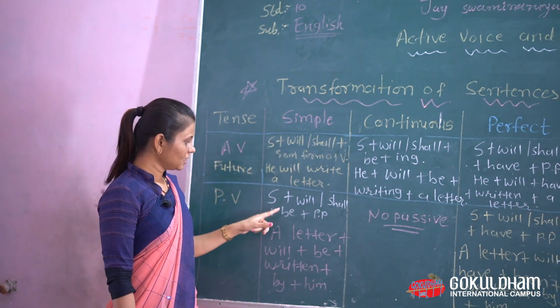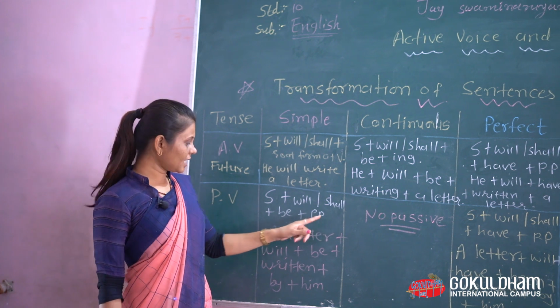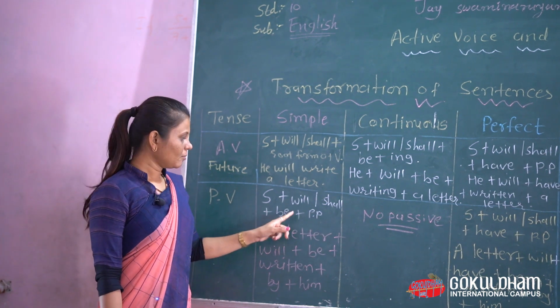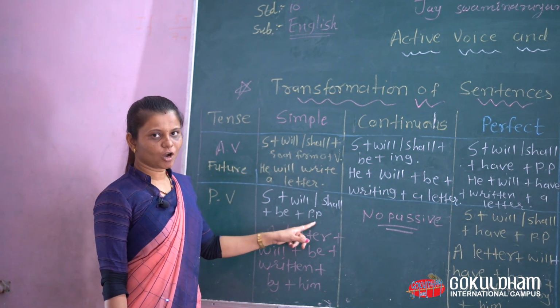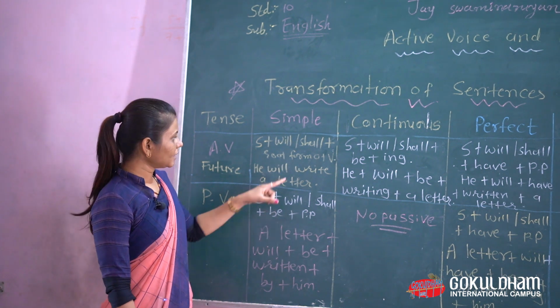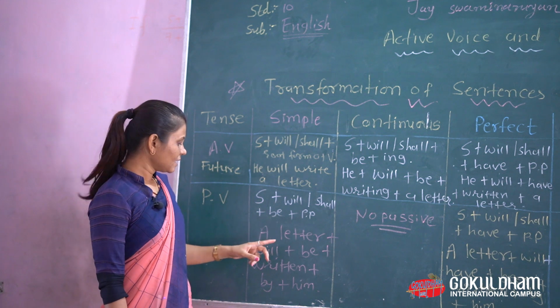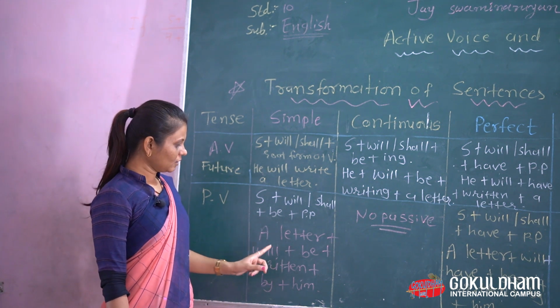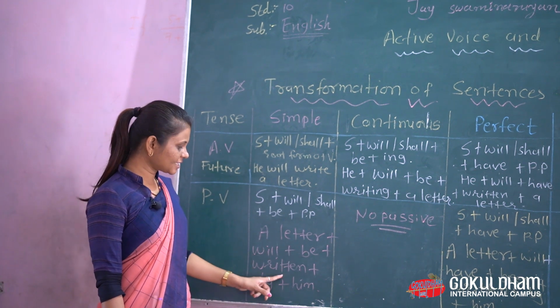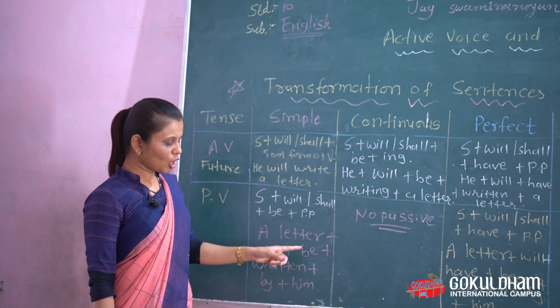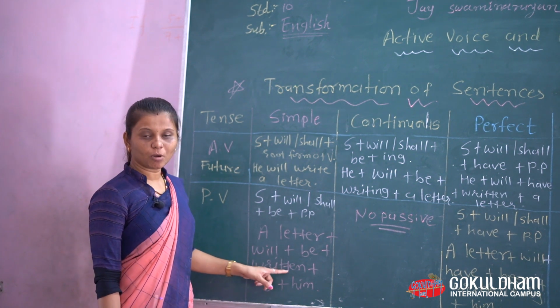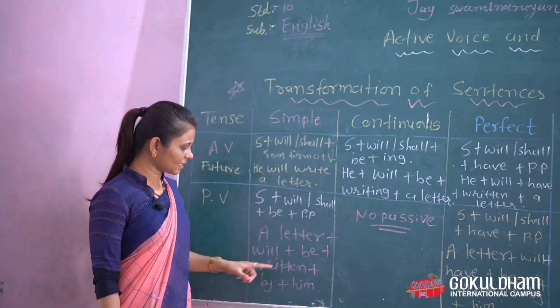Let's see that. Subject plus will, shall plus be plus past participle form of the verb. Here in place of root form of the verb we use be. Look, a letter will be written by him. We do not change the past participle form of the verb. Keep in your mind those things.